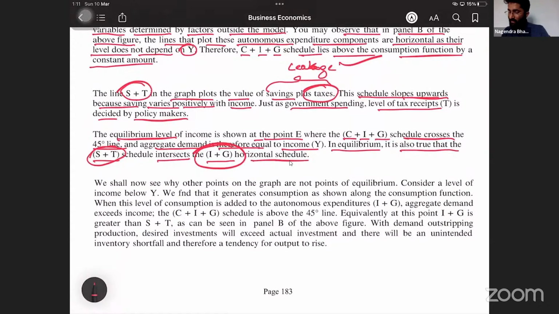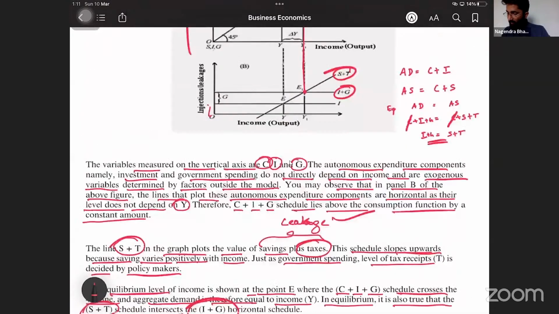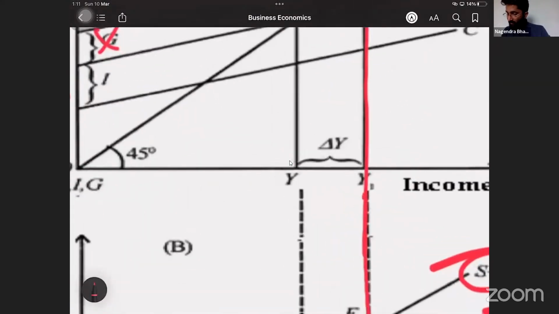We shall now see why other points on the graph are not points of equilibrium. Why other points are not the points of equilibrium, sir? Consider a level of income below Y. We find that it generates consumption as shown along the consumption function below Y. Where is Y here? This one is Y.